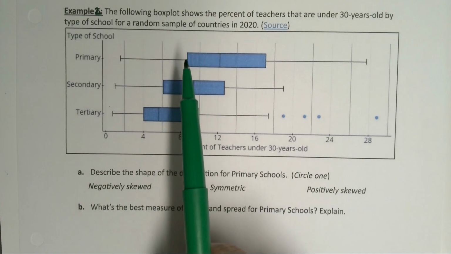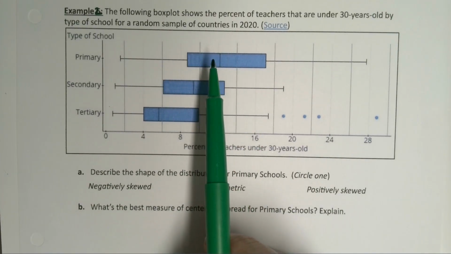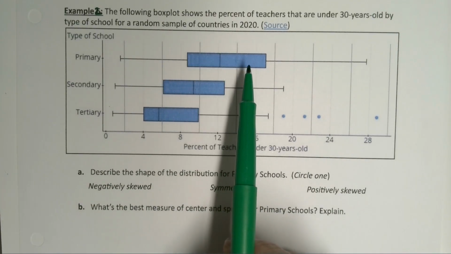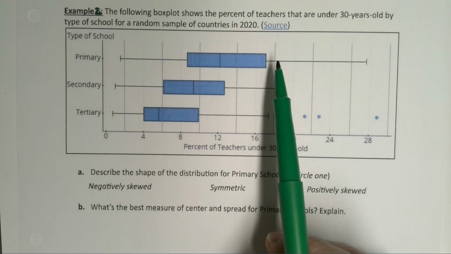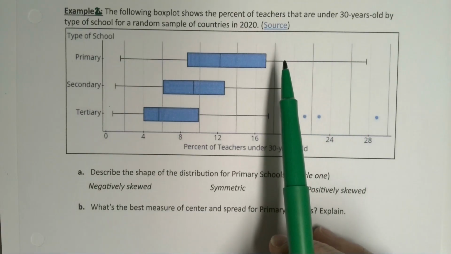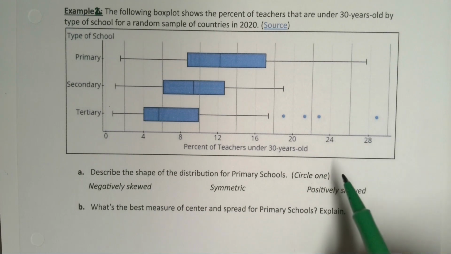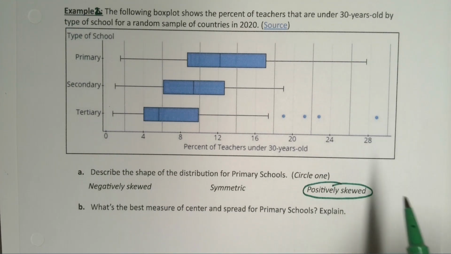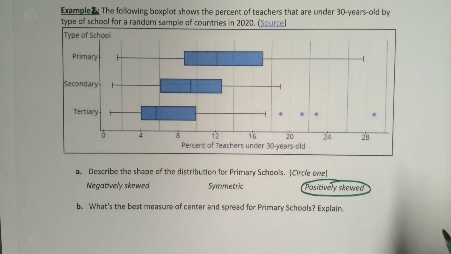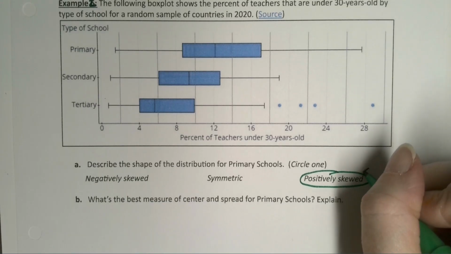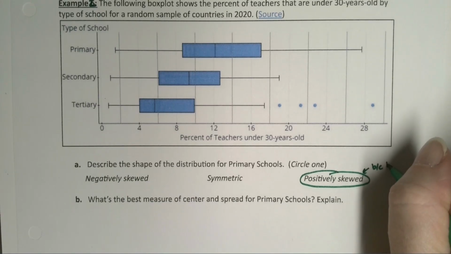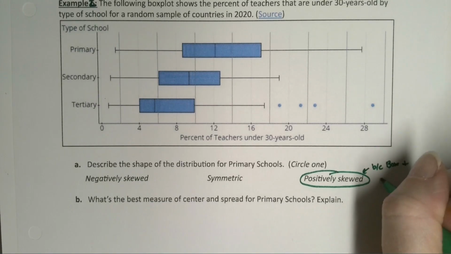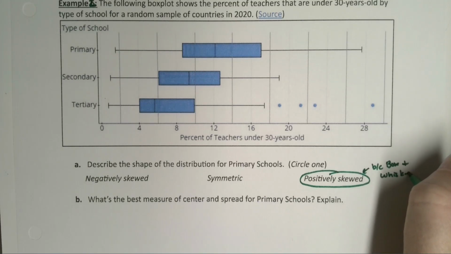So let's look at primary schools. The box is a little bigger on the right, and the whisker is a little bigger on the right. So not tons, but it is definitely positively skewed. It's skewed right. If you want to make a note why, it's because the box and the whisker are larger on the right.